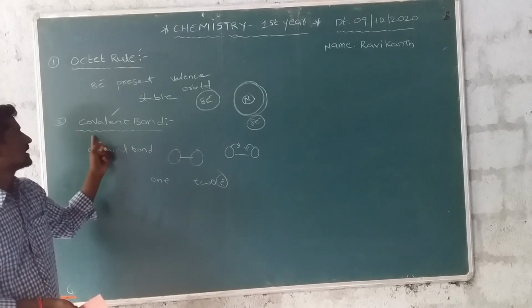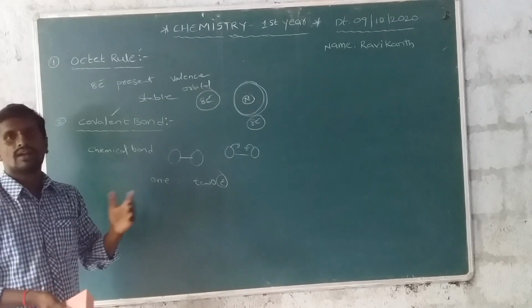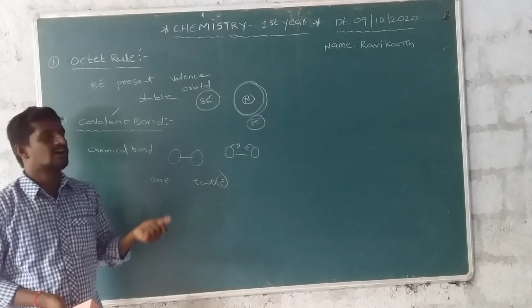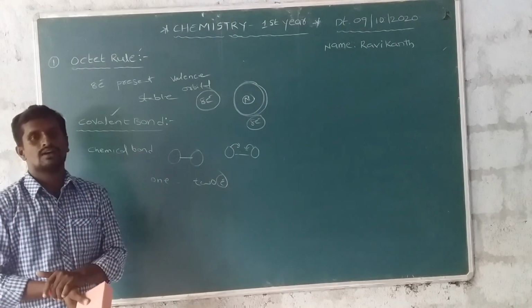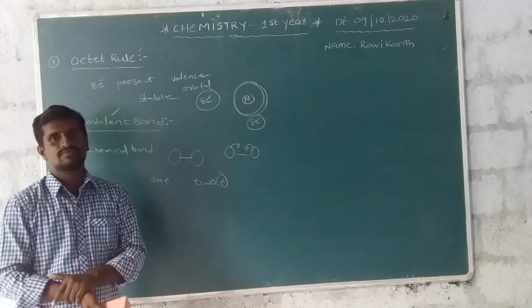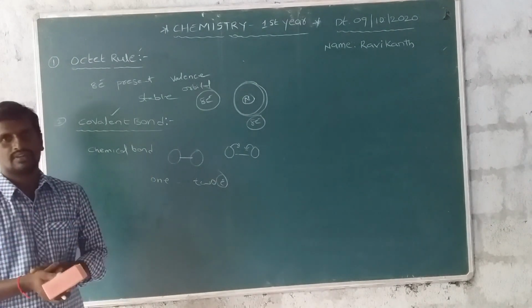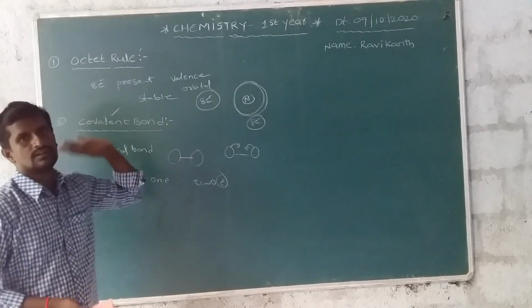And the next one, chemical bonding. A covalent bond is one type of chemical bond, formed between 2 atoms, each donating one electron to form 1 bond.